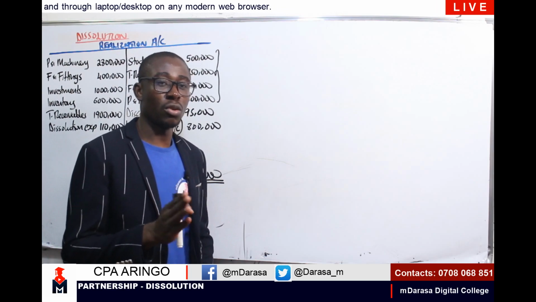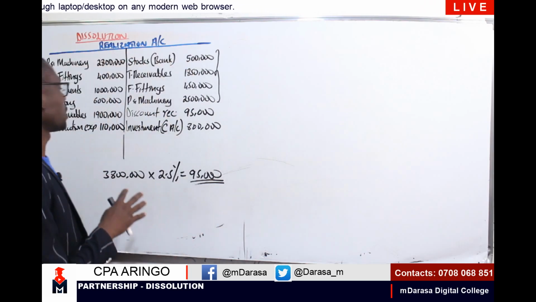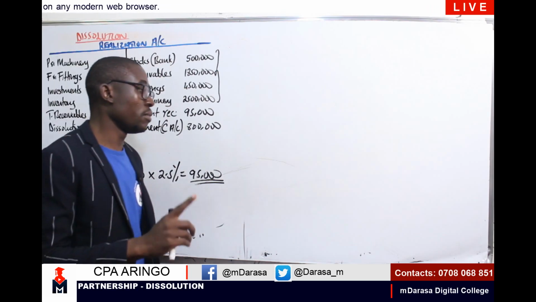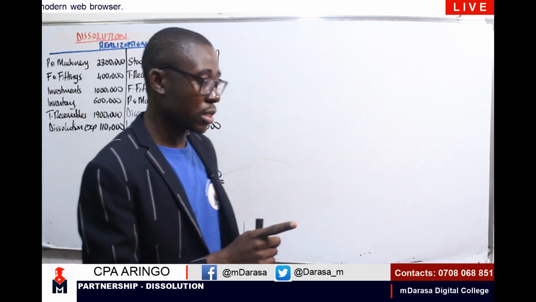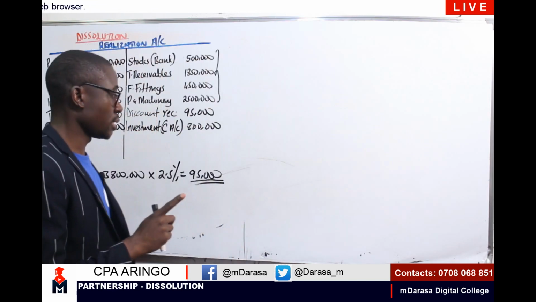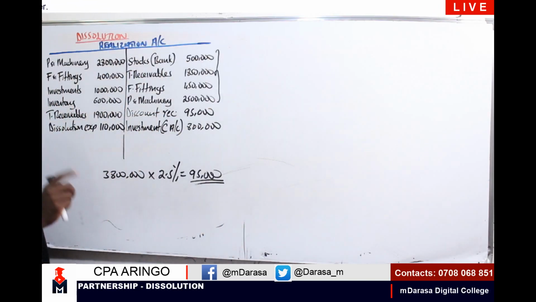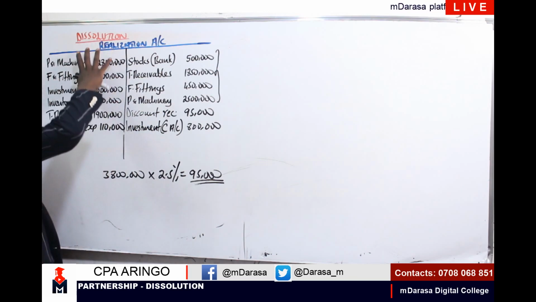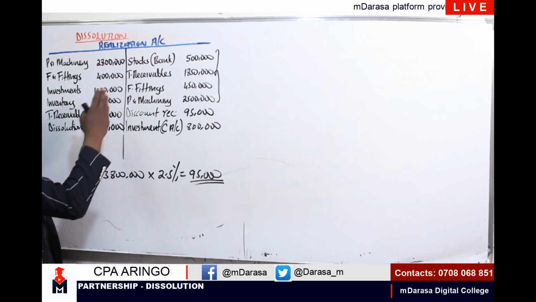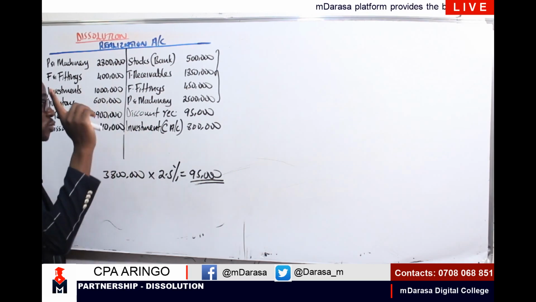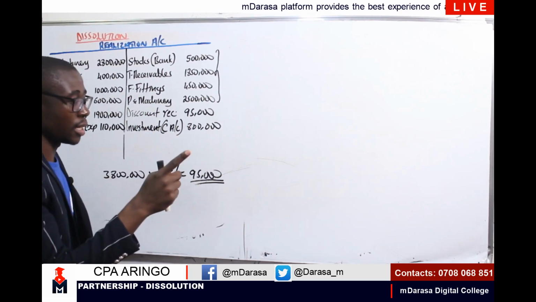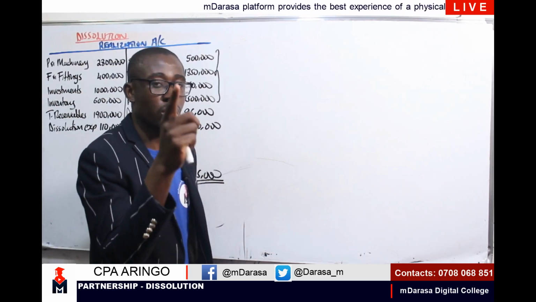This is what I want you guys to grasp and master very correctly. Whenever you are preparing your realization account, in the event that my debit side is more than the credit side, my balancing figure will be on the credit side, and that indicates that we had a loss on dissolution.